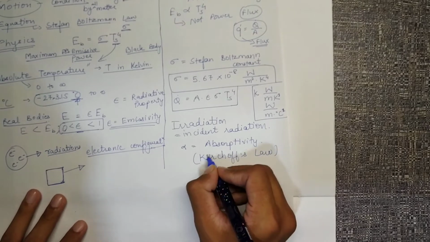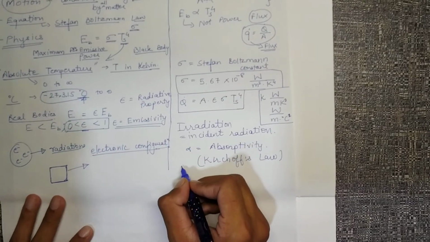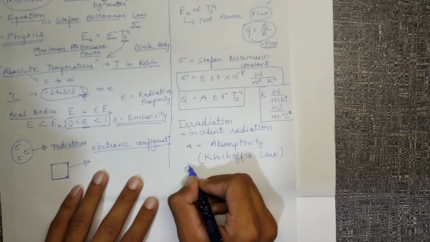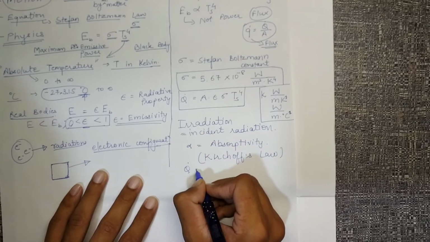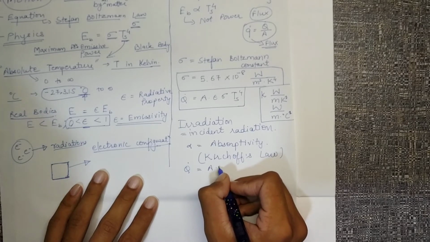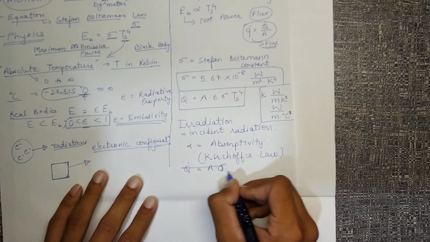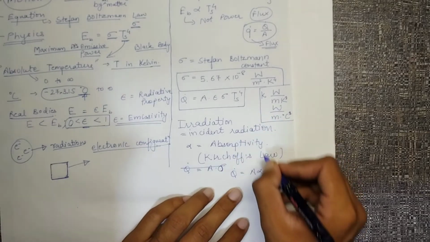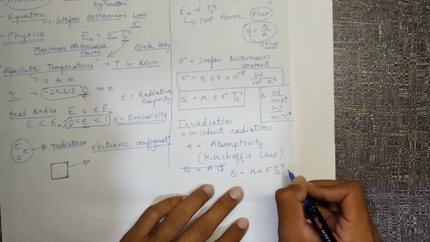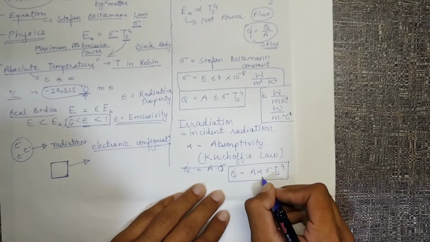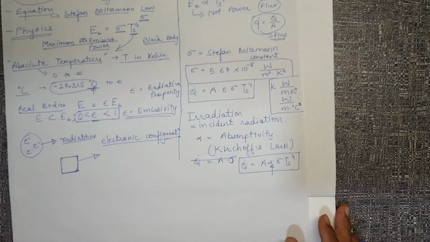Kirchhoff's law gives the value of alpha, the absorptivity, and the Q dot due to incident radiation is given by Q dot equal to A into alpha into sigma Ts raised to 4, because here we have involved the absorptivity.